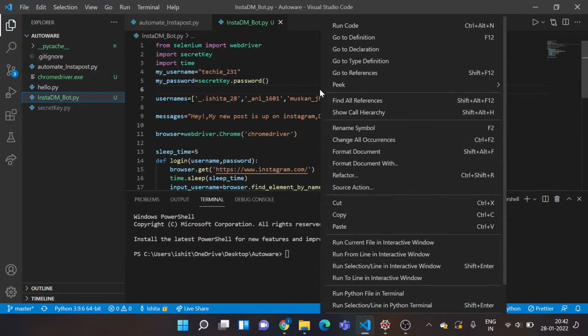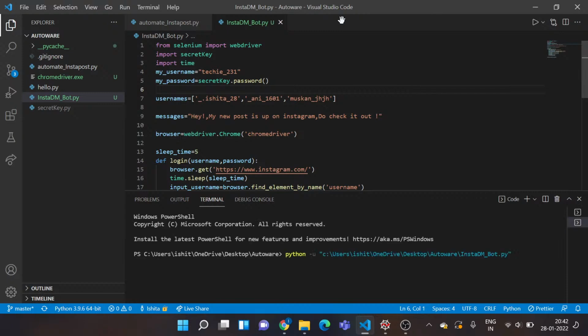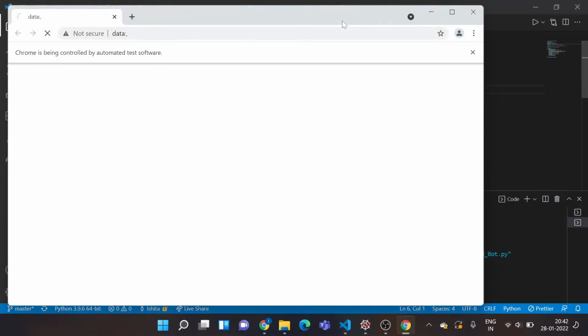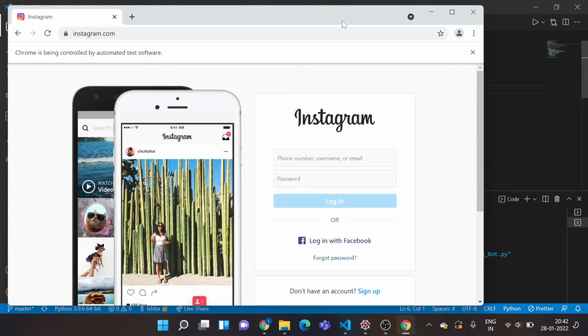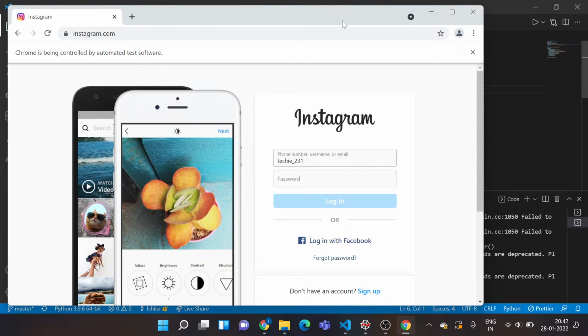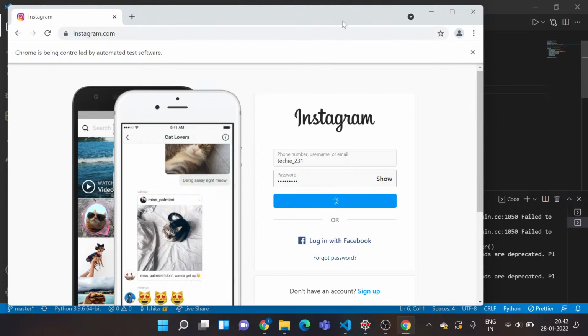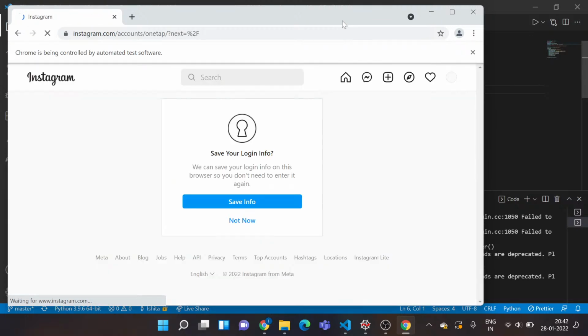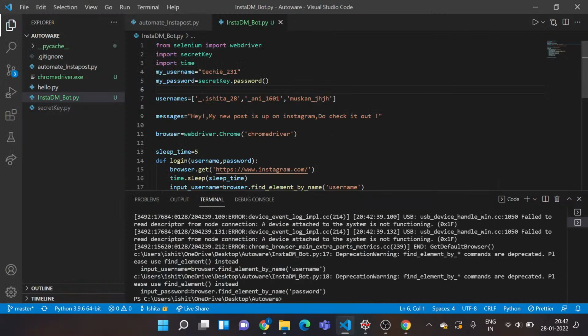Okay, so I'll just run this code. So as you can see, the browser opens automatically. The username is being typed in, the password is also being typed, and you see it has already submitted. It has done everything by itself. I have not done anything over here. It's automated. That's cool. You need to trust me. I did not do anything again on that part.